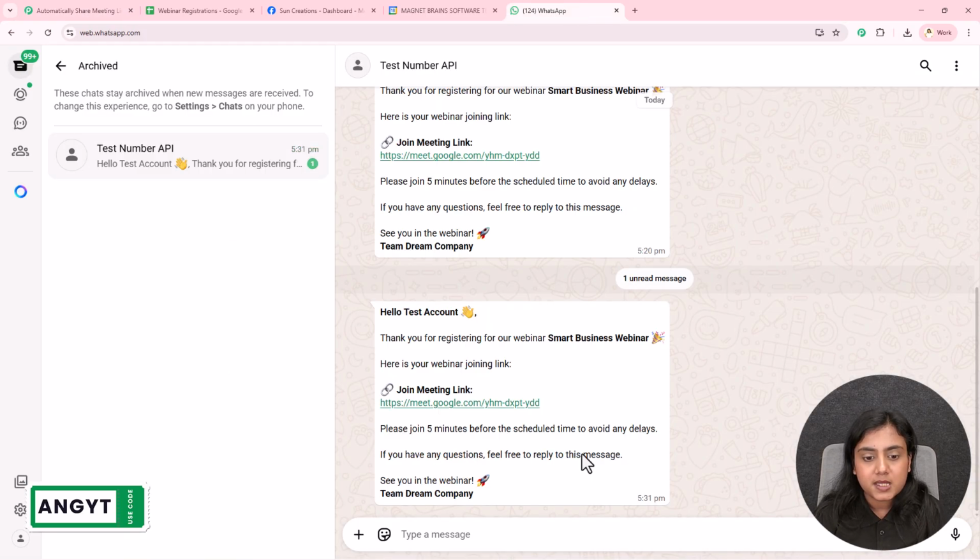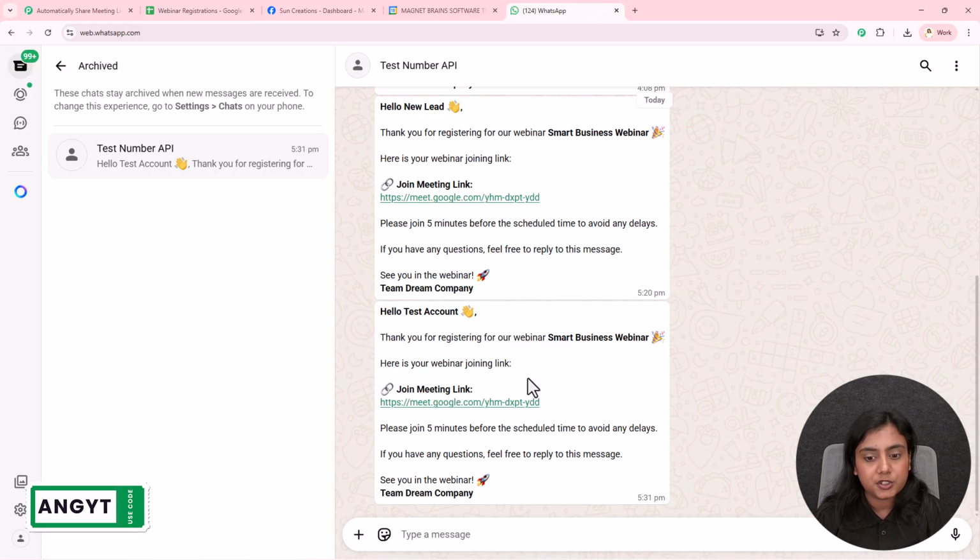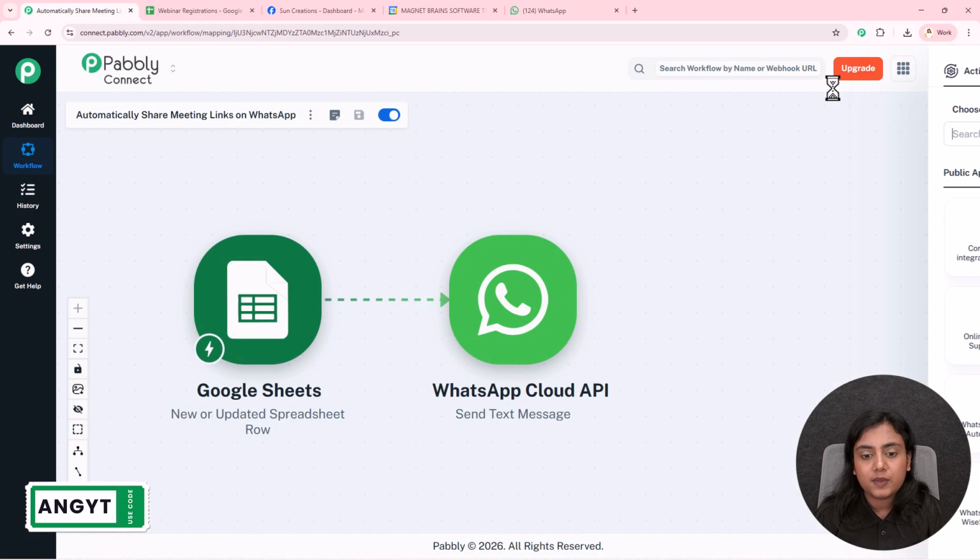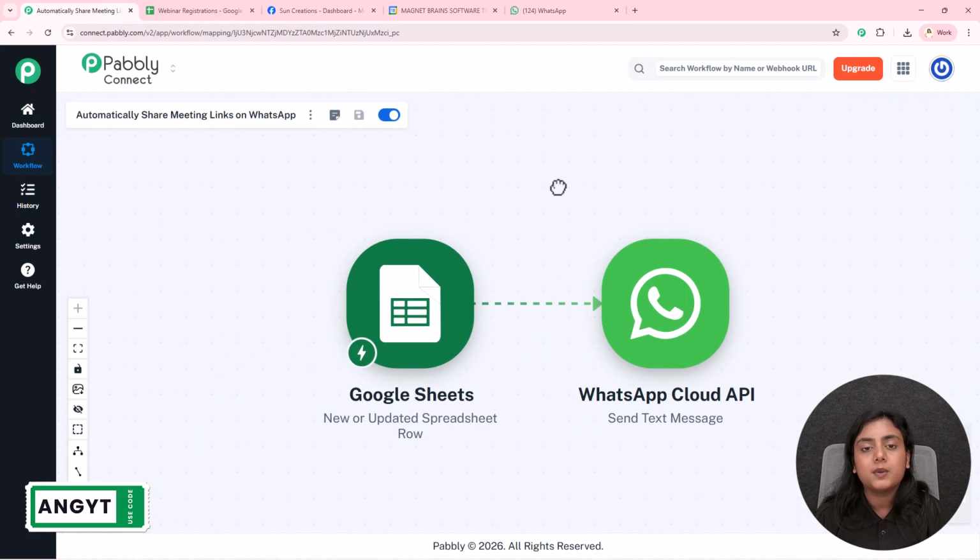If I open my WhatsApp, you will see I've received a new message of hello test account in bold. You can see right away this was the person whose details I've entered over here in my Google Sheets. You will see the person name is Smart Biz. You can see the webinar name is Smart Business Webinar. You can see I've received the meeting link right over here, and my business name is Team Dream Company. So as I've received this WhatsApp message successfully, the entire connection between these two applications is now done. Now, whenever you add participant details in Google Sheets, instantly the WhatsApp message using WhatsApp Cloud API will be forwarded to that participant with the meeting link that they have to join.